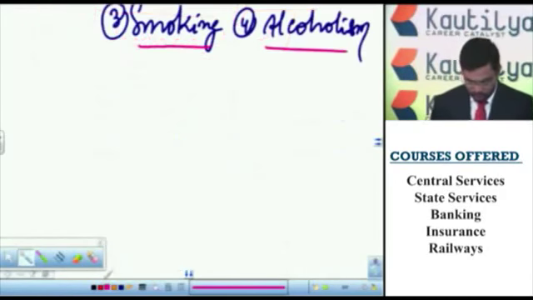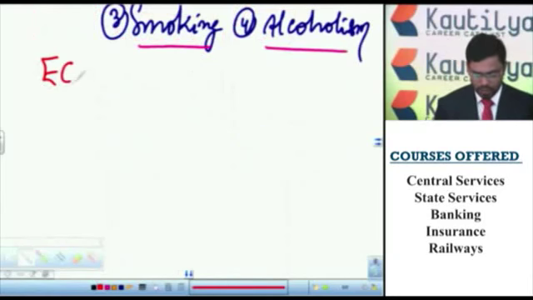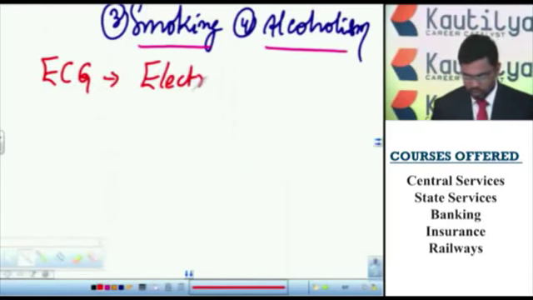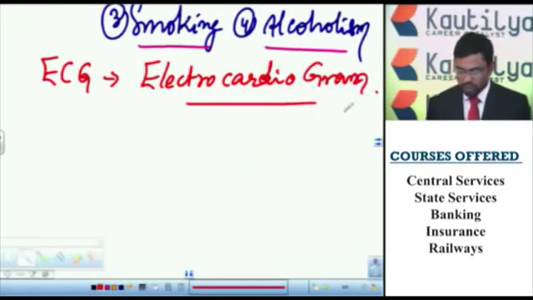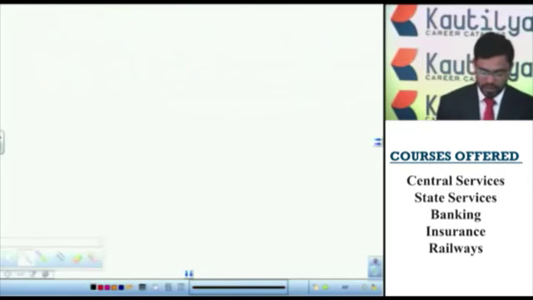The proper functioning of the heart is determined by an instrument called ECG, electrocardiogram. This instrument is used to determine the functioning of the heart. So let us discuss the blood vessels.